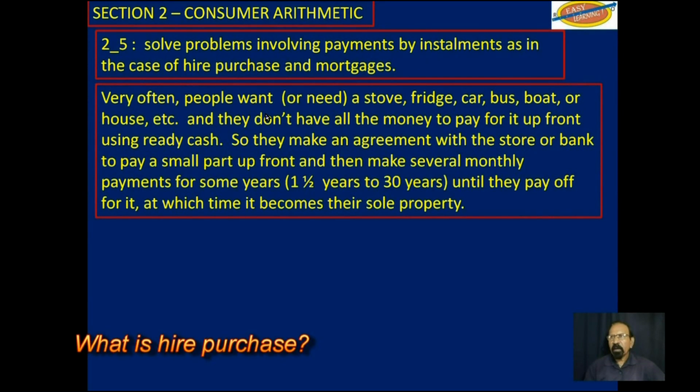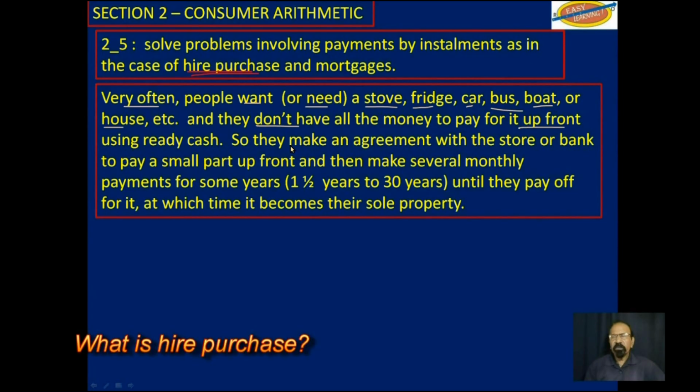What do we mean by hire purchase? Very often, people want or need to buy a stove, a fridge, a car, a bus, a boat, or even a house, and they don't have all the money to pay up front.